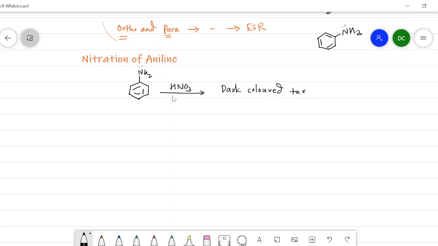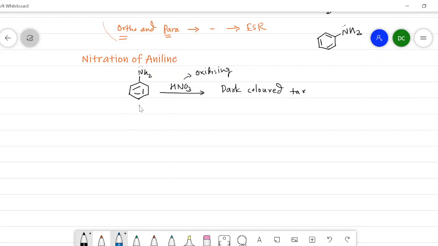This is because nitric acid is an oxidizing agent and it causes the oxidation of the aniline ring to the dark colored tar. Therefore, we cannot carry out the direct nitration of aniline.